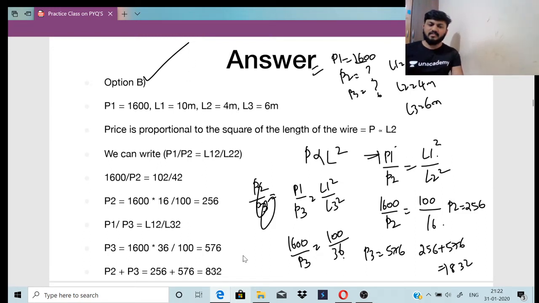Okay? 256 plus 576. They have given P is directly proportional to L square, so write P1 by P2 equals L1 by L2 square and find out the complete answer. Right? Clear everyone? Any doubts in this question?